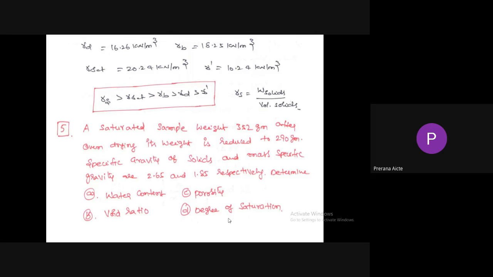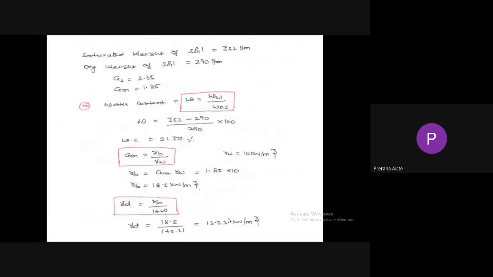So the next question: a saturated sample weighs 352 grams. After oven drying, its weight is reduced to 290 grams. Initially 352. Specific gravity of solids and mass specific gravity are 2.65 and 1.85 respectively. So we will determine water content, void ratio, porosity, and degree of saturation.